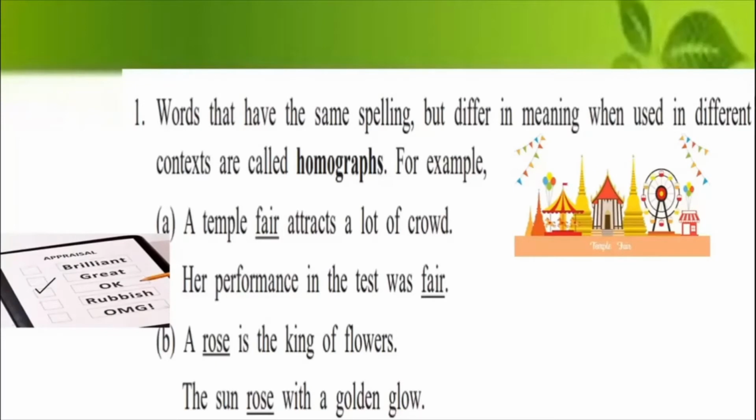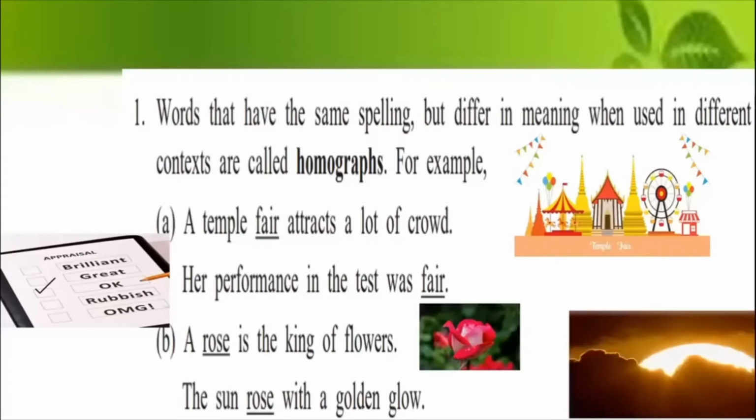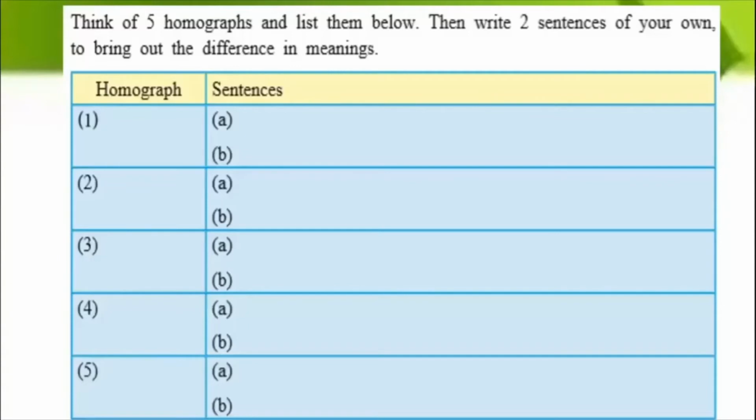It was okay, fair. The next one is: the rose is the king of flowers, the rose. And the other one is: the sun rose with a golden glow, the geographical phenomenon in which the sun appears in the sky. Alright. The last, there is an exercise for you.